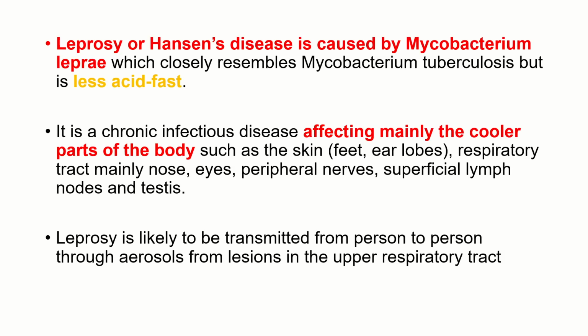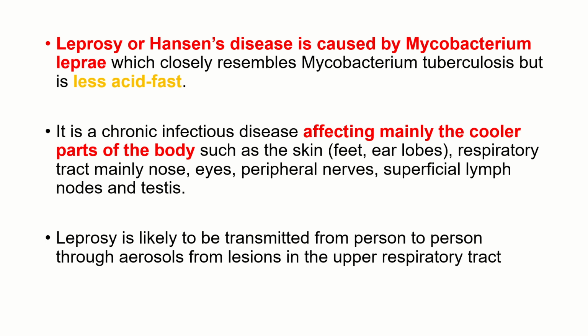We'll come to the next topic, that is your leprosy. So leprosy is also called Hansen's disease, and it is caused by Mycobacterium leprae. It closely resembles Mycobacterium tuberculosis, but it is less acid fast. As I told you before, while doing the AFB stain for Mycobacterium tuberculosis, the acid percentage that you use is 20%, while in case of Mycobacterium leprae, the acid percentage that you use is 5%, so it is less acid fast.